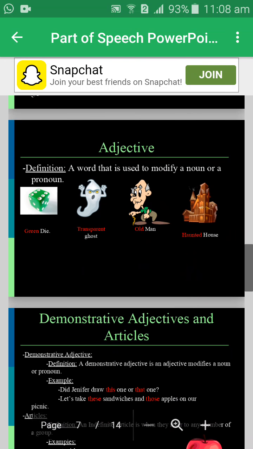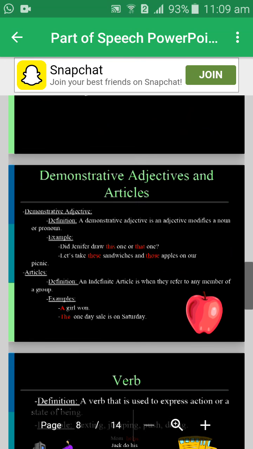Now the third part of speech: adjective. Definition of an adjective: a word that is used to modify a noun or pronoun. Example: green dye, transparent ghost, old man, haunted house. An adjective also describes shape, quantity, quality, color, origin. Now, see the types of adjective.